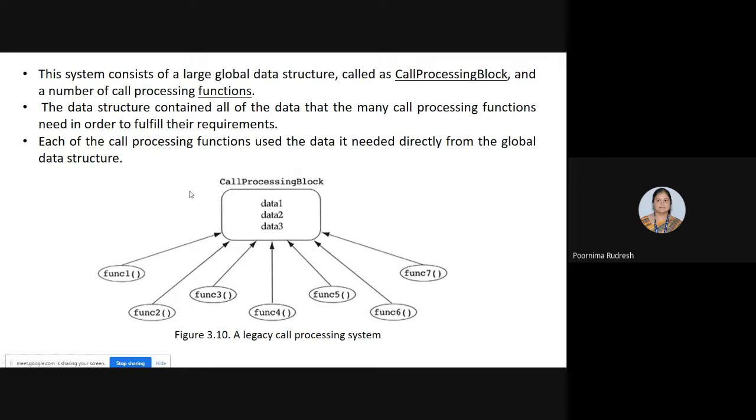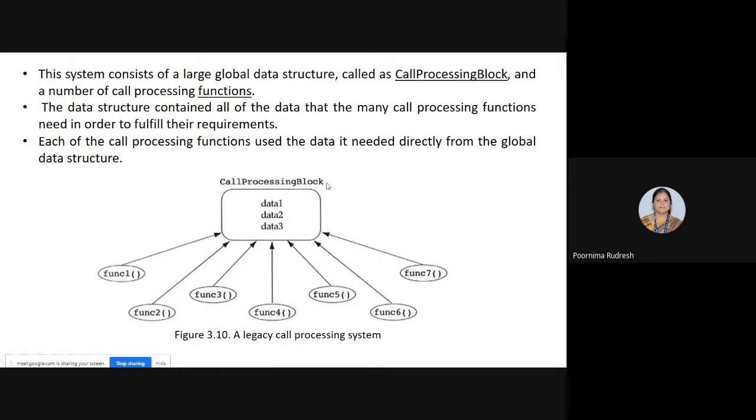Clear? And see this system, which consists of a large global data structure. Here it consists of a large global data structure, and we have the call processing blocks and a number of call processing functions. So let us consider this legacy system as an example. In this example, we are talking about the call processing system. Here the call processing system consists of call processing blocks and a number of call processing functions, where this call processing block is nothing but a global data structure.